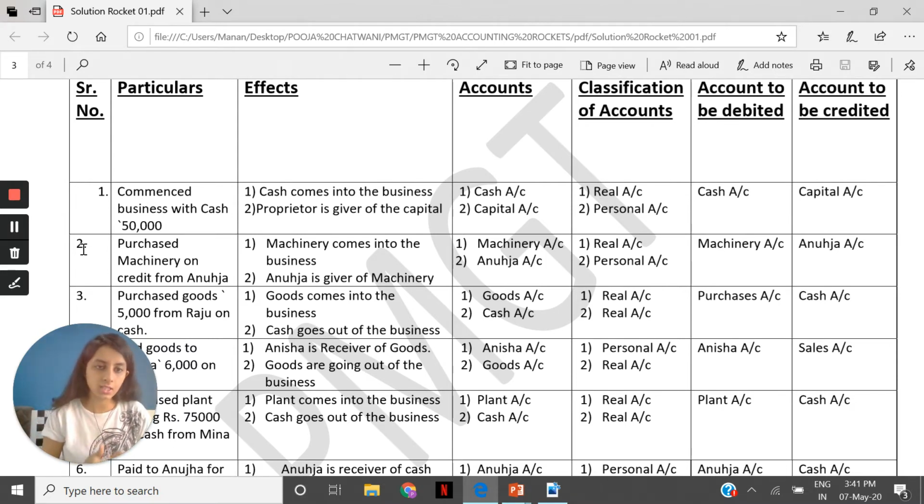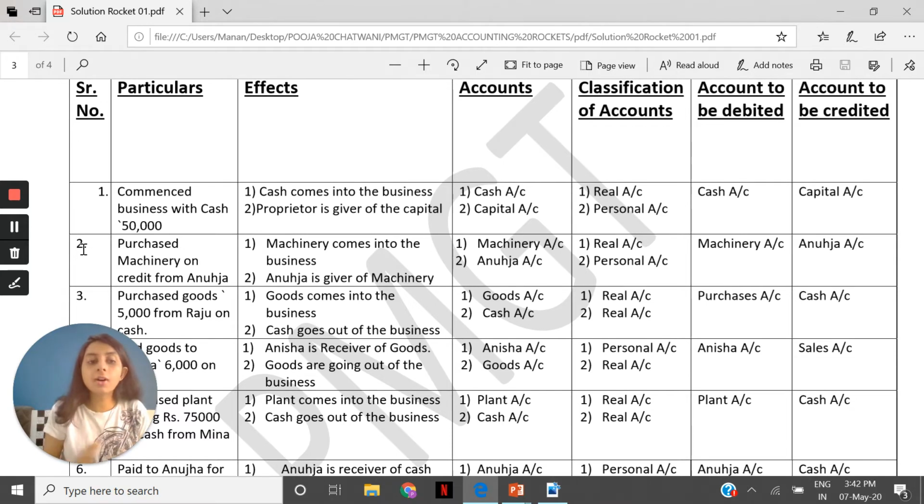Okay, now coming to the first one, commence business with the cash. So we have two aspects, owner and cash. We understand owner being flesh and blood. We call him what? Personal account. But cash we call what? As real account. Our owner and cash are classified into two different accounts, real account and personal account. So let's apply the rule of real account on cash. We are the business. Owner is giving us the money. If the owner is giving us the money for business, the money is coming in. Debit what comes in. And that is why cash gets debited.